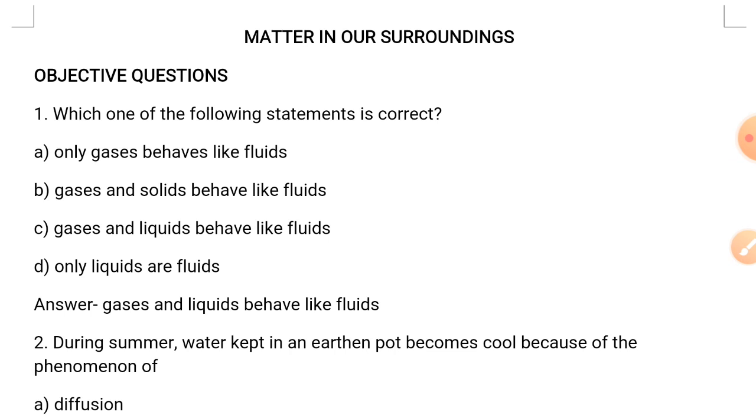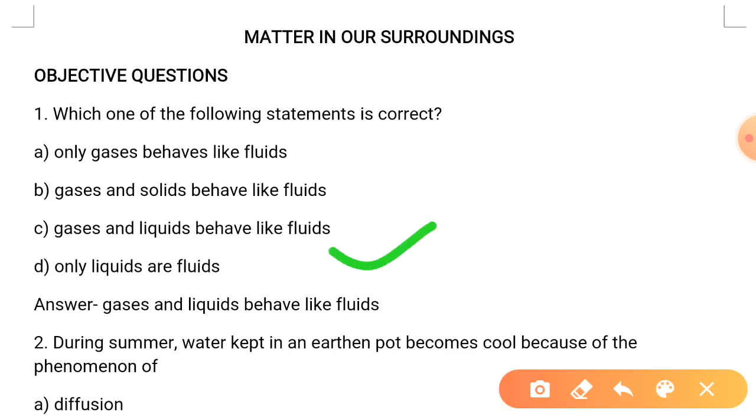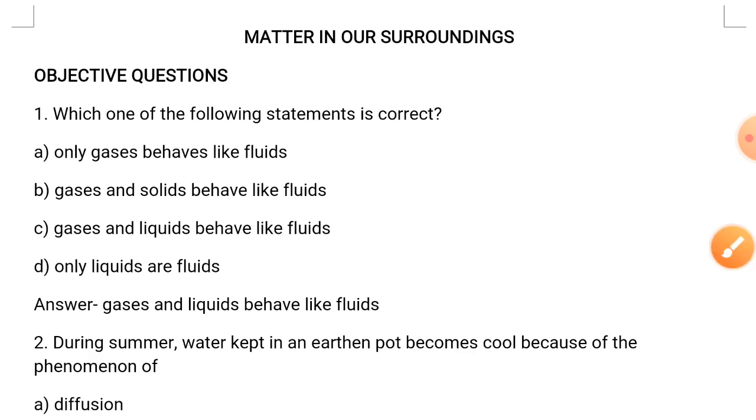Firstly, which one of the following statements is correct? Only gases behave like fluids. Gases and solids behave like fluids. Gases and liquids behave like fluids. Only liquids are fluids. So students, as you remember, fluids are those things which have the capability to flow. So the answer is gases and liquids behave like fluids. Moving to the next one.